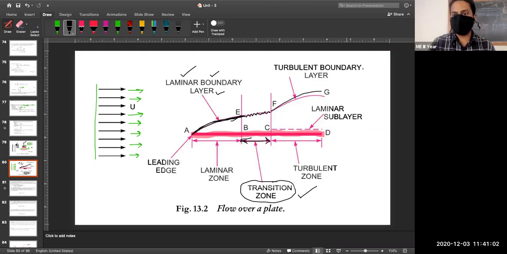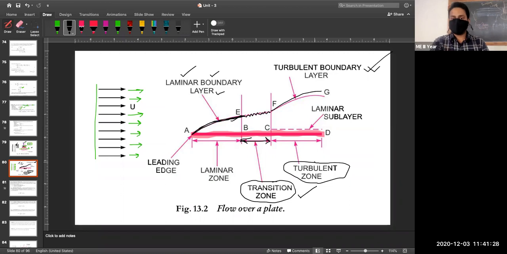We have already studied the meaning of laminar and turbulent. So in your boundary layer, we have seen three zones. The first one is your laminar zone. The second one is your transition zone. The third one is your turbulent zone. You can see in the diagram.